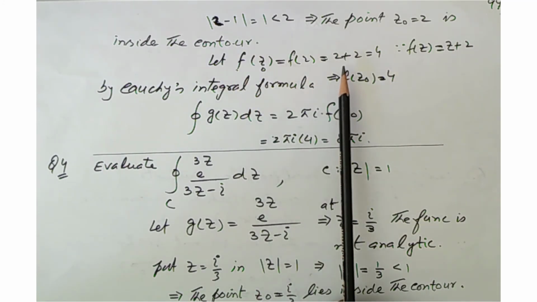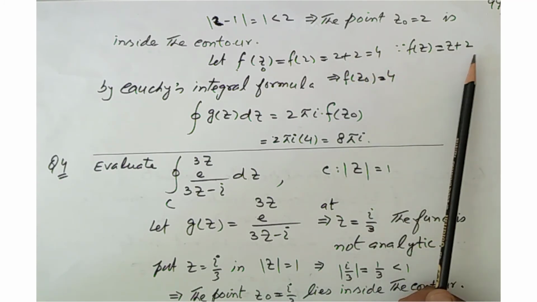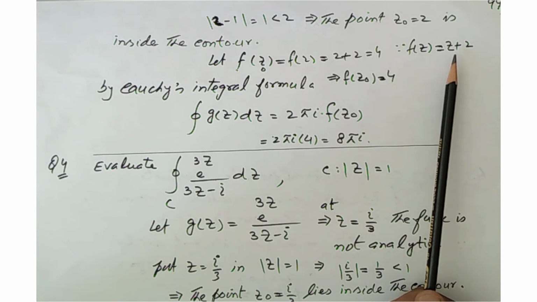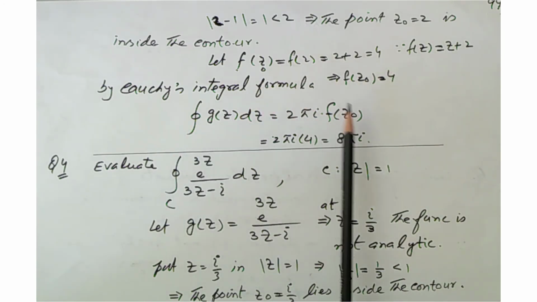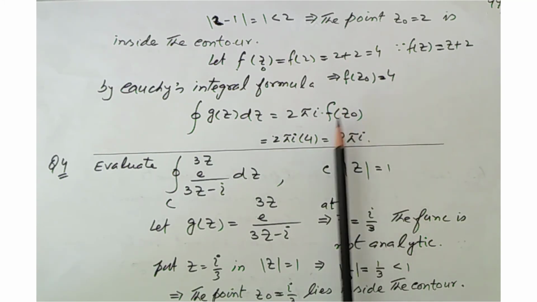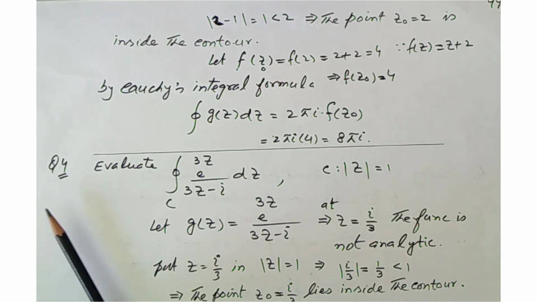Let f of z0 equal to f of 2. Since f of z equal to z plus 2, we put z equal to 2, which becomes 2 plus 2 equal to 4. So the value of f of z naught is equal to 4. Again by Cauchy's integral formula, we put here the value 4. 4 into 2 becomes 8 pi iota. This is the answer of this integral.